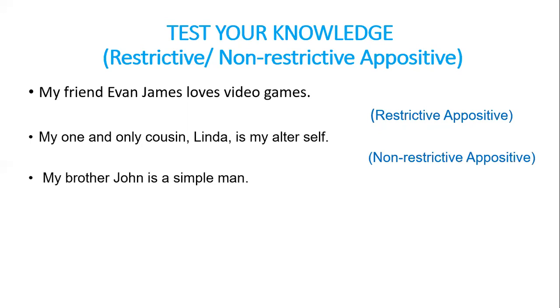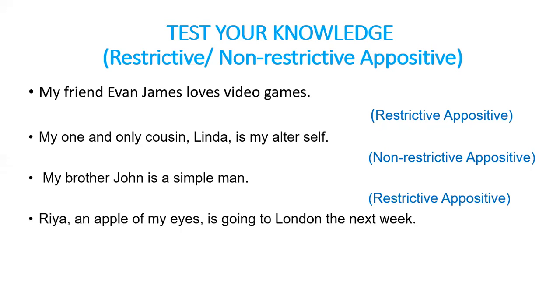The next: my brother John is a simple man. Restrictive or non-restrictive? It is restrictive. It means I have many brothers, and among them John is the one who is a simple man. That's why it was necessary to mention his name. Ria, an apple of my eyes, is going to London next week.